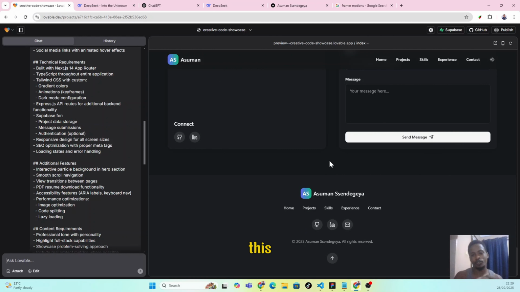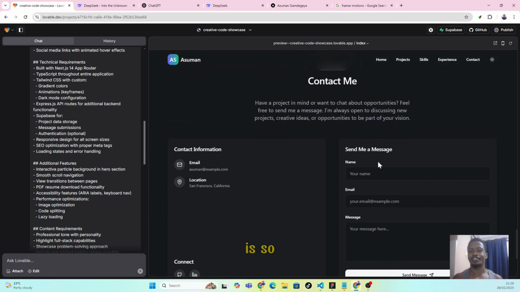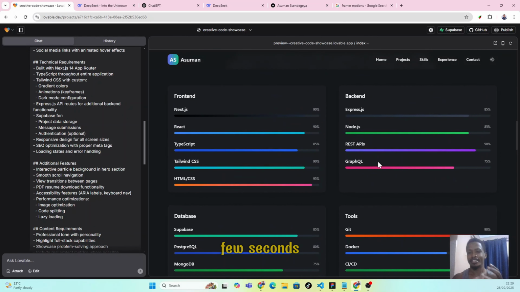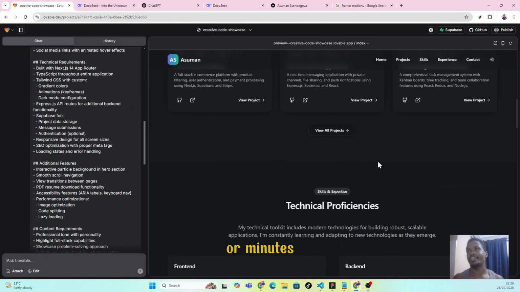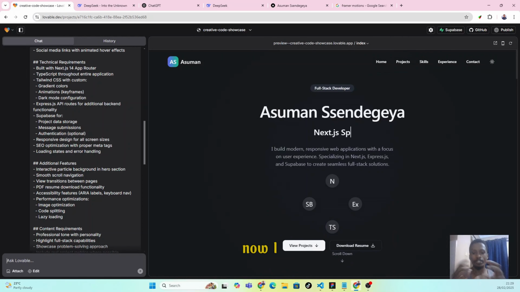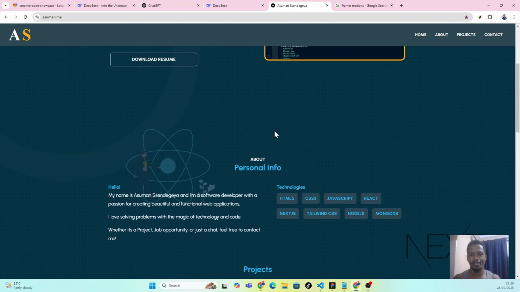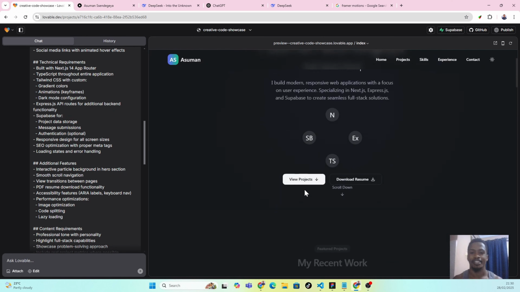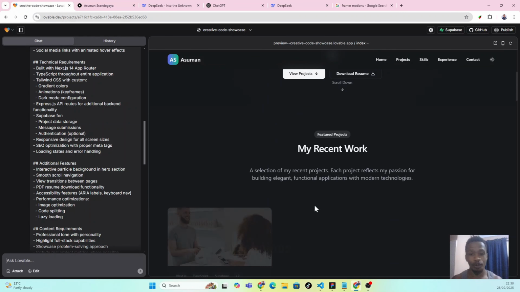Now if you give me this, it will take me like some days working on it. And on top of that, I'm not a good UX UI designer, so I will need designs. But this is so wonderful. In just a few seconds or minutes, it has come up with this. Now, I want you to compare between this and that. Okay, let me see. That and that. The difference is obvious.